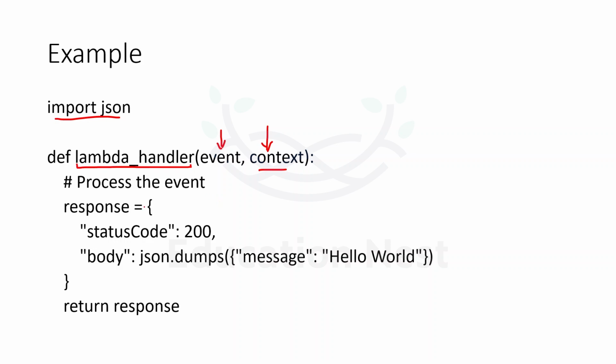Now this is a simple code where we are saying if the status code is 200, it means that everything is successful. Then in the response, once the Lambda function is successfully executed, we would be sending status code 200 and the body would be hello world. And we are returning this response. So we can also test these Lambda functions in the console, right? So it is possible to test this locally and understand whether everything is working fine or not.